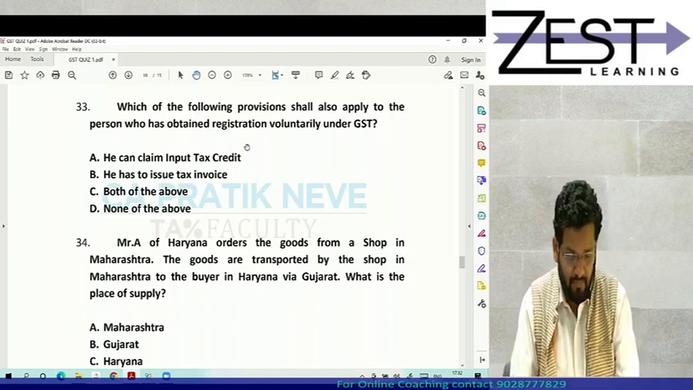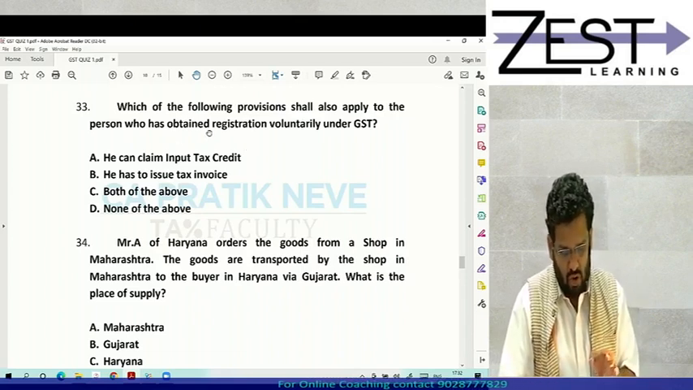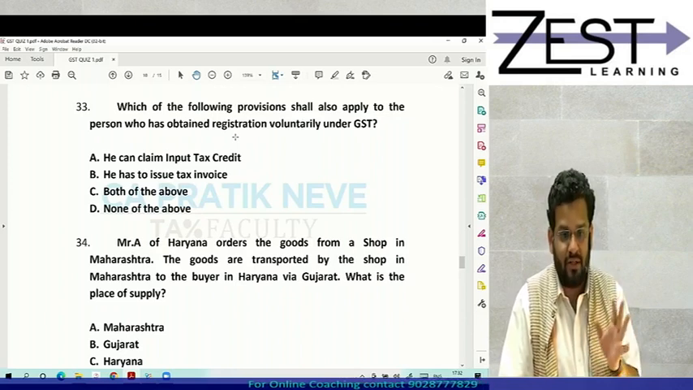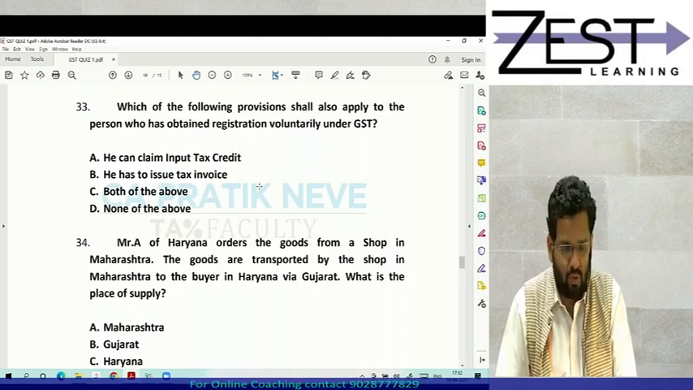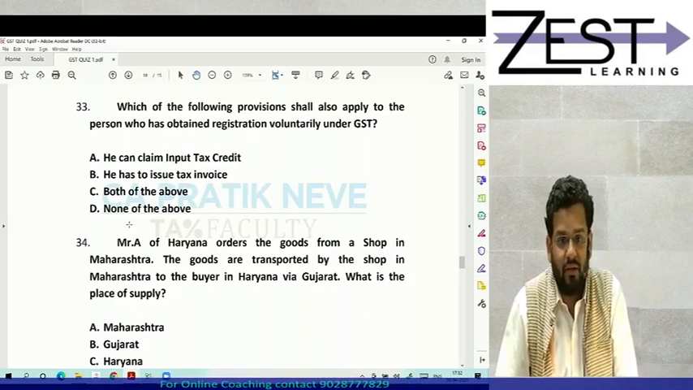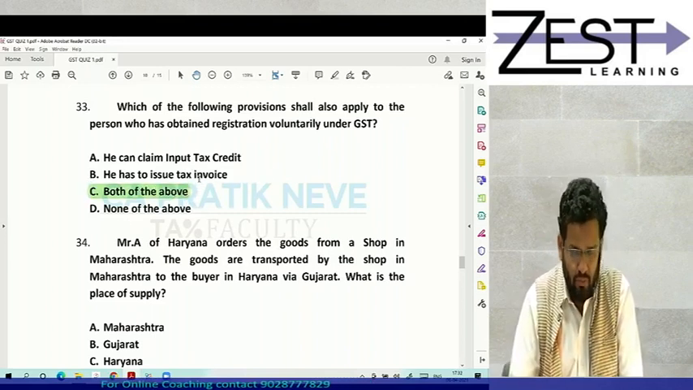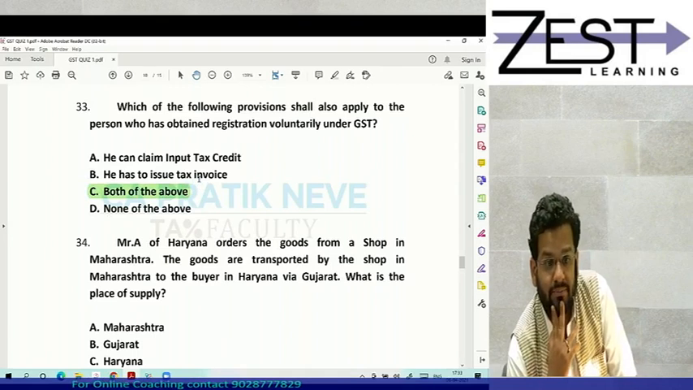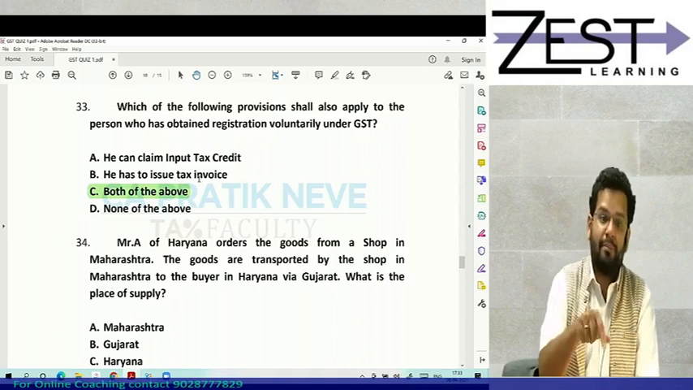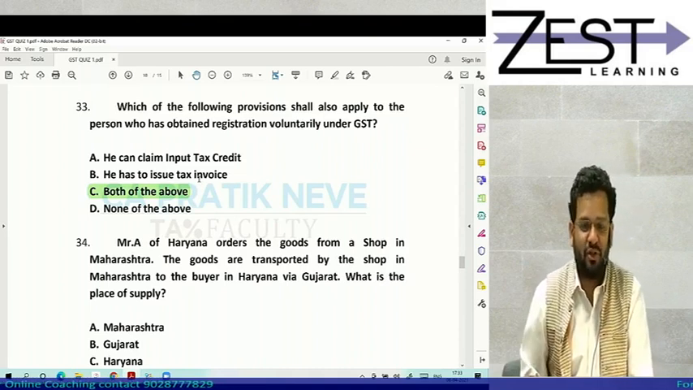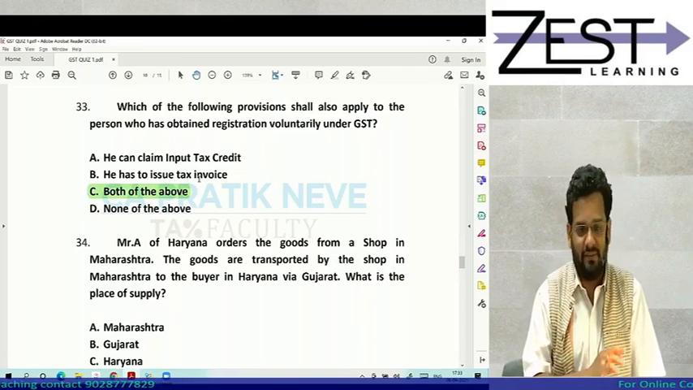Which of the following provisions shall also apply to a person who has obtained registration voluntarily? A, he can claim ITC. B, he has to issue tax invoice. C, both of the above. D, none of the above. Answer is both of the above. Why so? Because all provisions of the CGST Act are equally applicable to that person who obtains registration voluntarily.